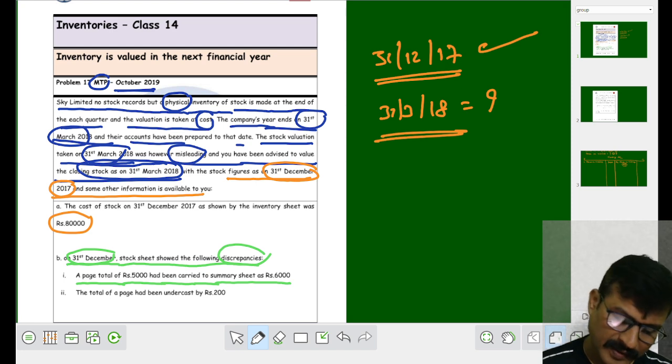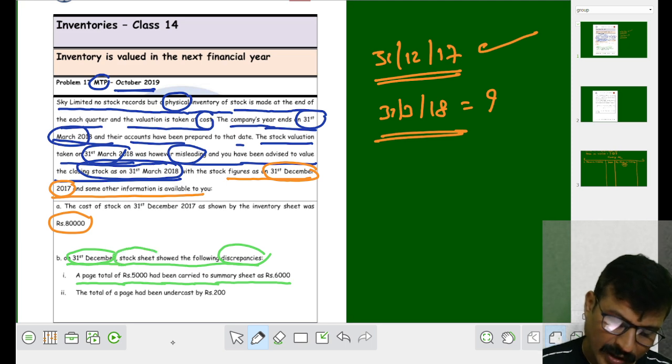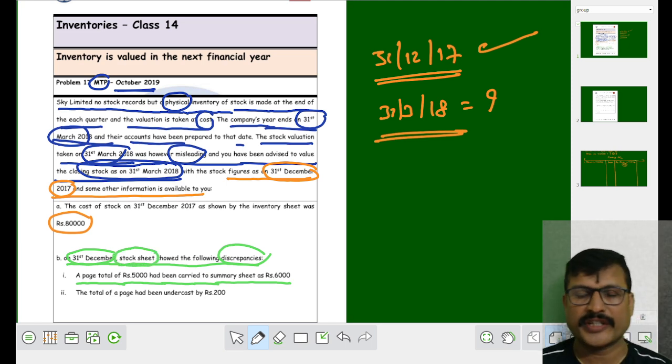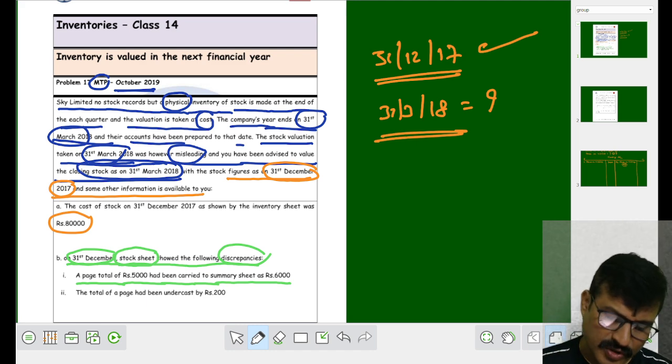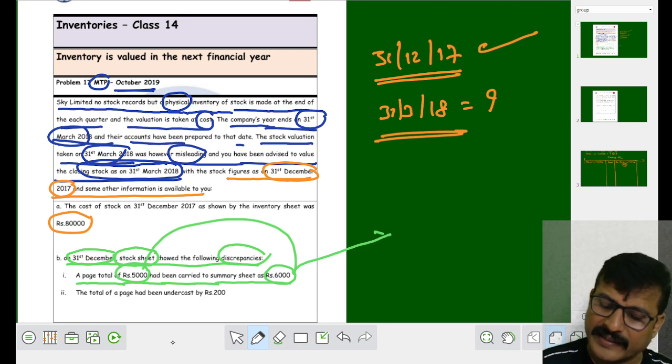Please remember what sheet it is? Stock sheet. What does it show? A page total of 5,000 had been carried forward as rupees 6,000. See, 5,000 is carried forward as 6,000.